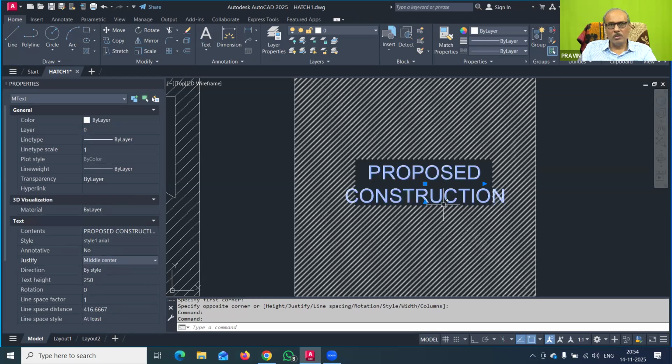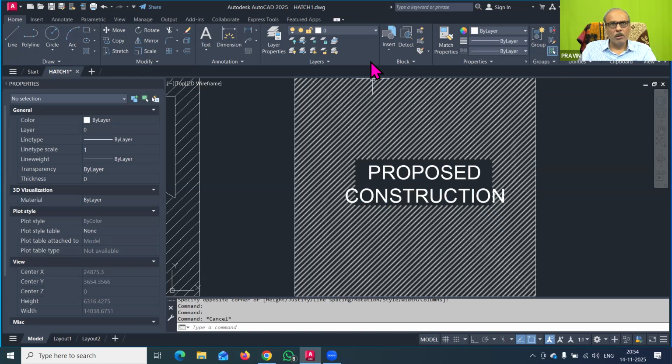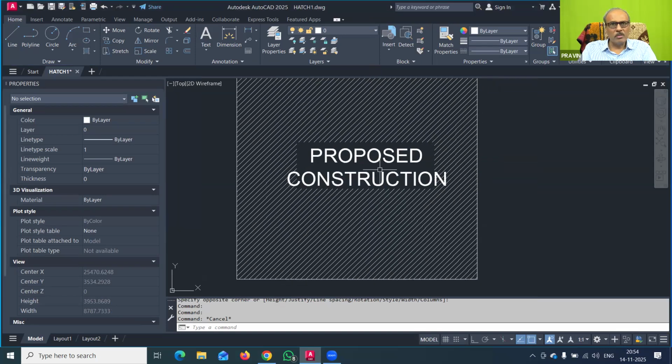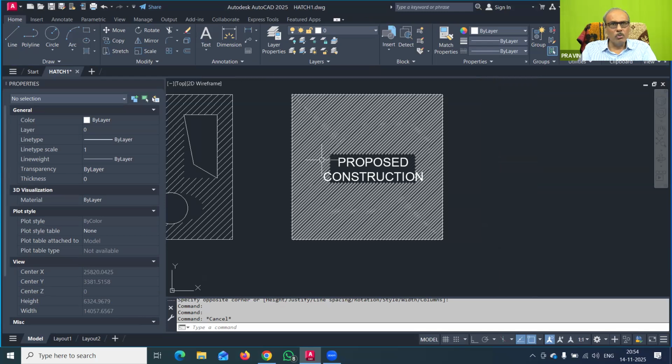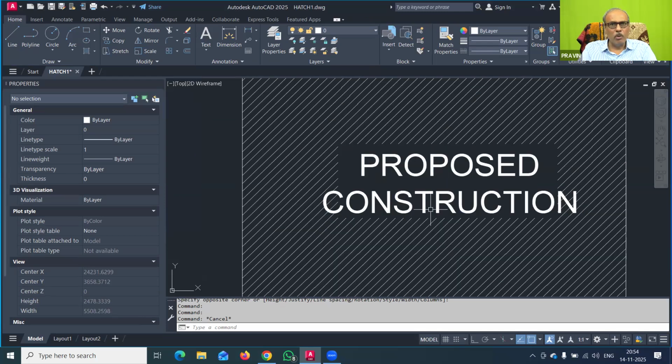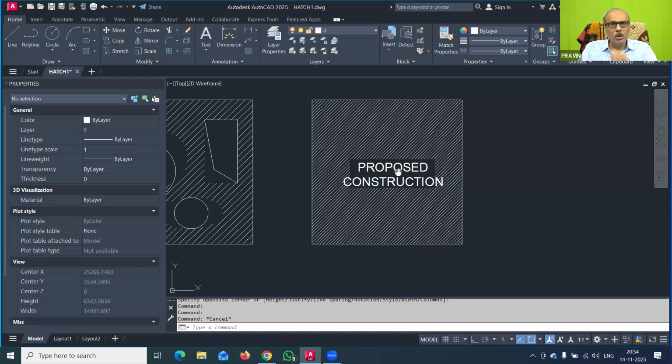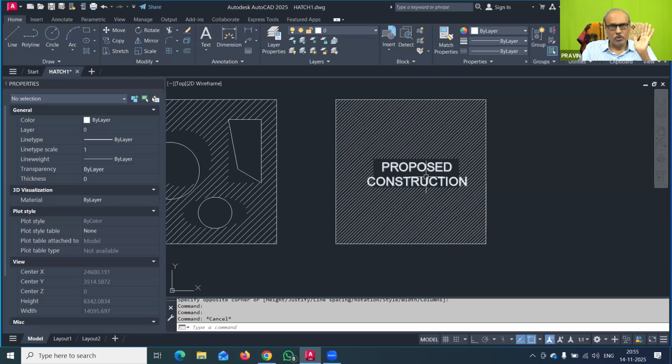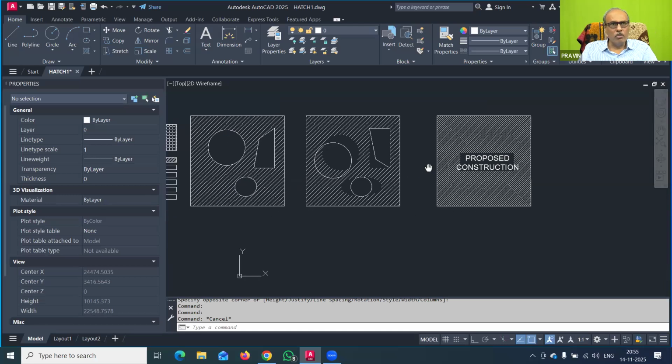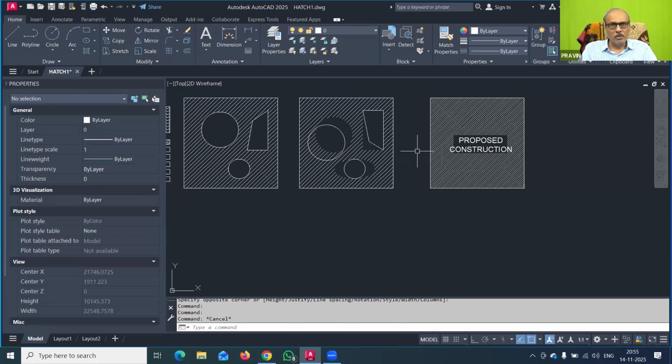Yes. So if you require such type of hatching, where you want to delete the internal rectangular boundary of this hatch, then in such case you have to use non-associative hatching. That is the important thing you have to remember for today's session. So associative and non-associative hatching you have to carry out.